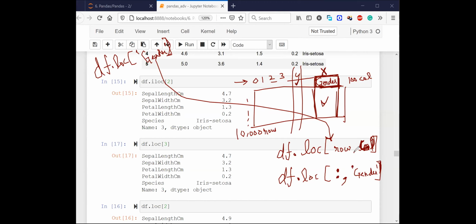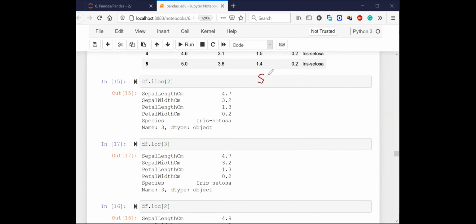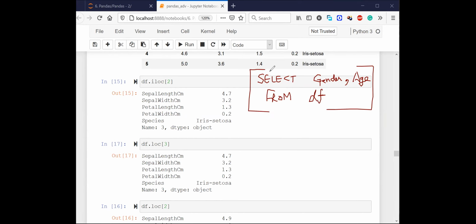Now, can anyone tell me how do I print out, let's say I want to print out, let's say, select gender, comma, age from data frame. Now, can anyone write the data frame query using loc or iloc? First of all, which one will you use? Will you use iloc here or will you use loc here?